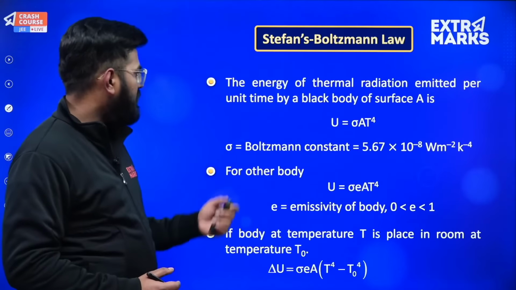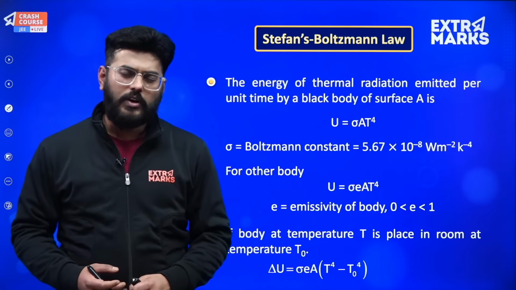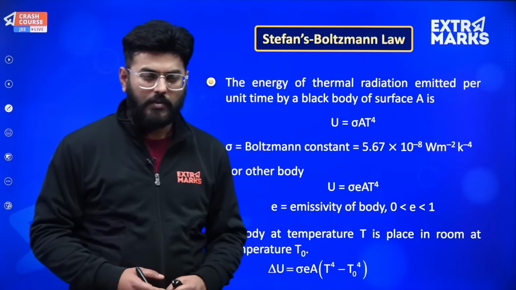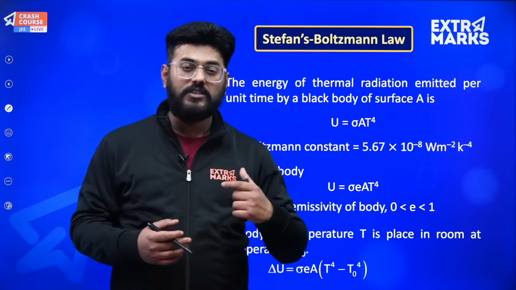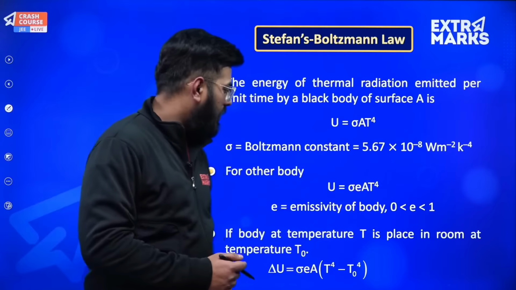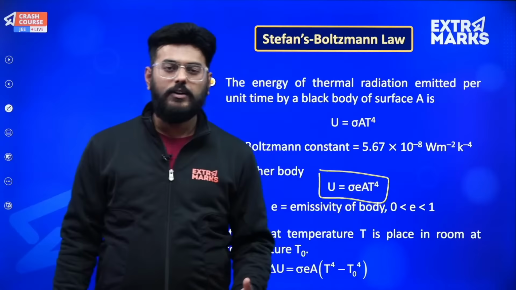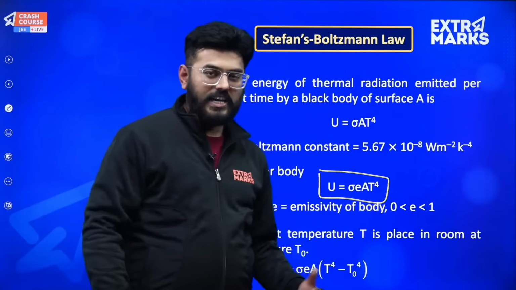So how it is done is, let's first deal with what Stefan-Boltzmann law is. What it says is that the amount of heat transfer, the rate of energy transfer, that is dQ by dt, will be given by sigma E A T to the power 4, where T is the temperature of the body and A is its surface area.